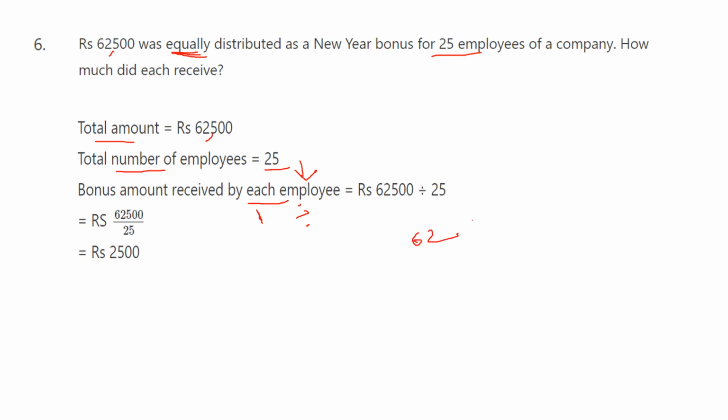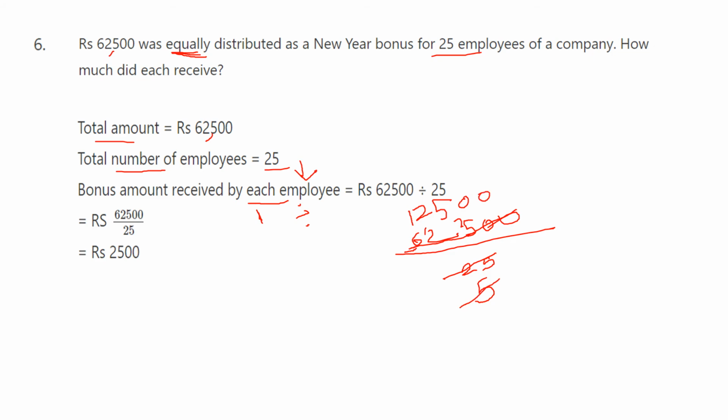Here we cancel it, numerator and denominator with the same number. So first 25 means 5 table, 5 5s are 25. First you take 6, cancel it, 1 5 is 5, remaining 12, 2 5s are 10, remaining 25, 5 5s are 25 and remaining put 0.